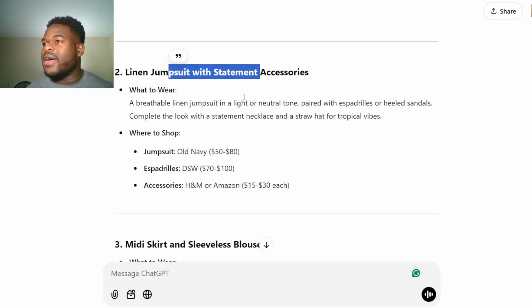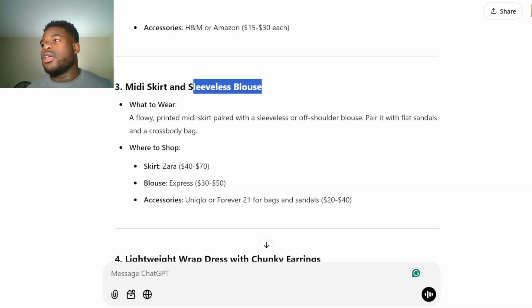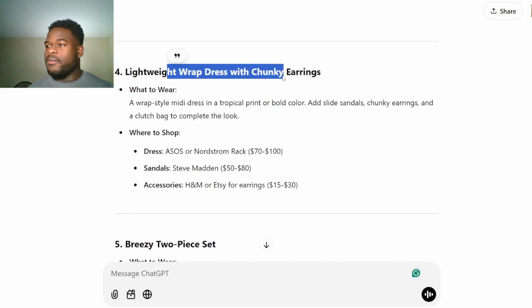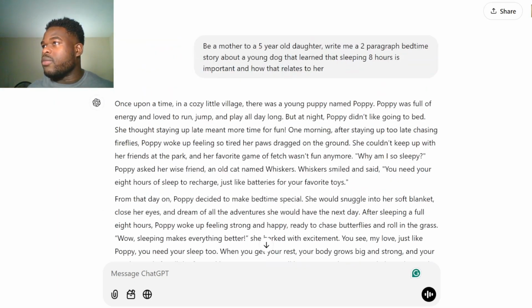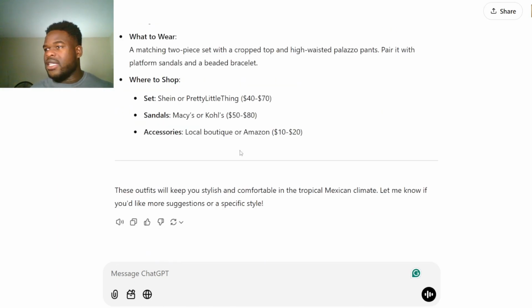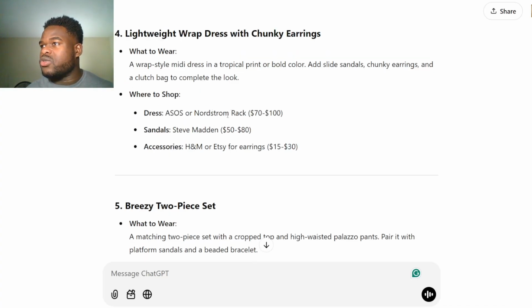So now you have some ideas. If you didn't have clothes ready for the trip, now you have that ready. You have all sorts of pieces and advice. And the reason it's telling me skirts and all these things is because if you go back to the original prompt, it said you're a mother of a 5-year-old daughter, which tells you that ChatGPT is very interactive and it remembers the conversation. It's giving us where we can buy the accessories and everything. So now we have that ready.